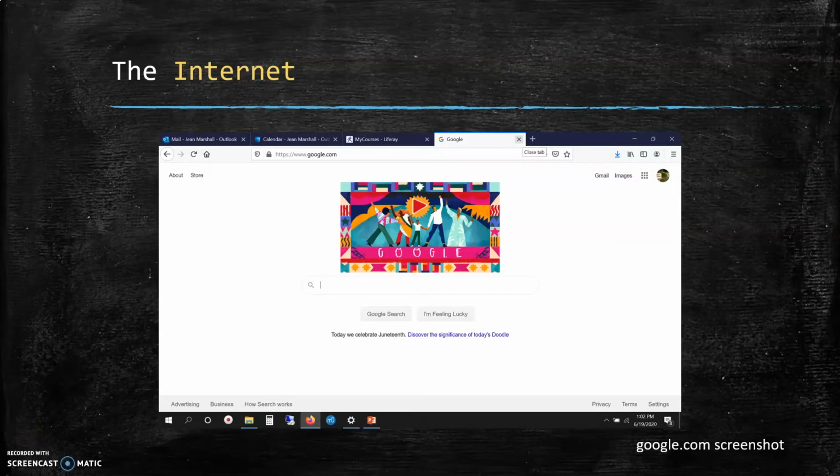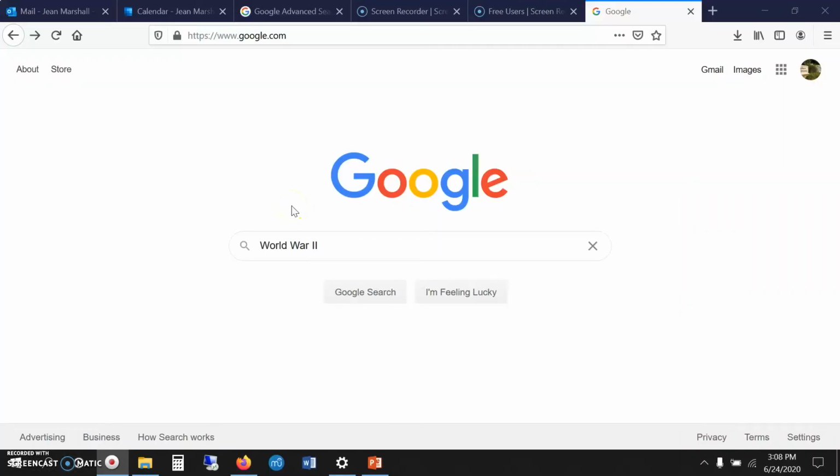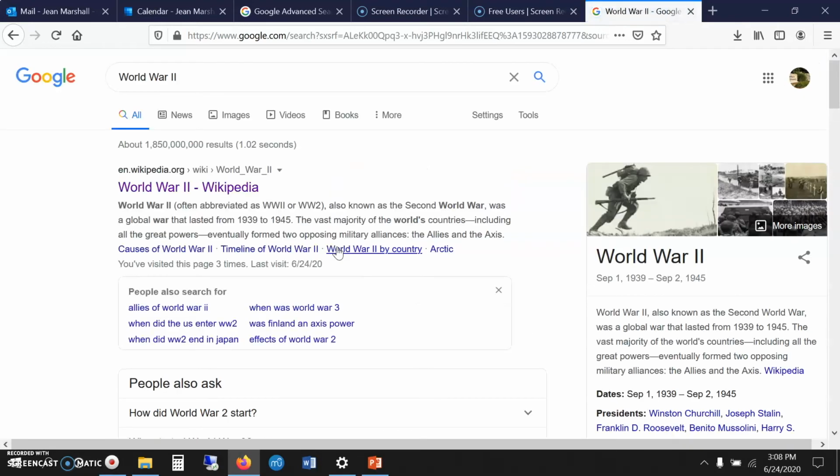However, Washburn's databases won't always have the information you need for your scholarly work, and you may need to go to the internet. Google is a search engine that helps you find information on the internet. Let's say that I look up World War II through Google. I get 1,850,000,000 results. The first of those results is Wikipedia.